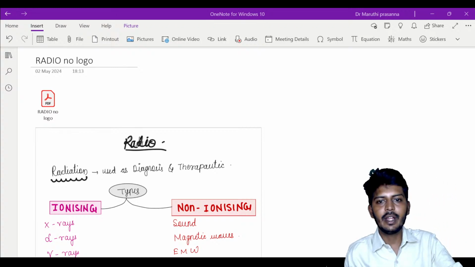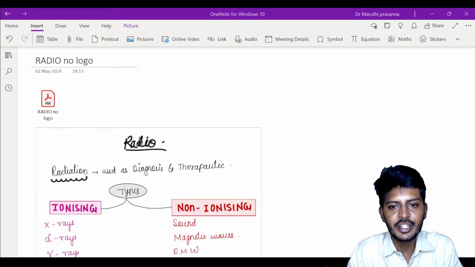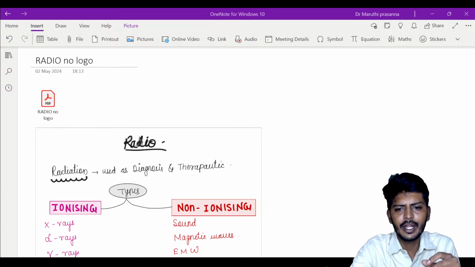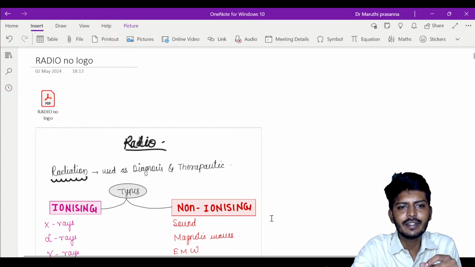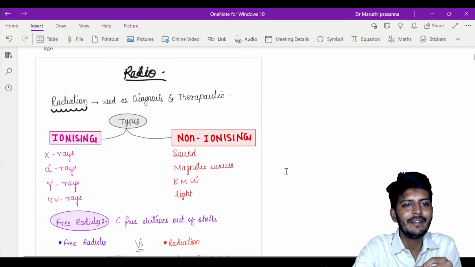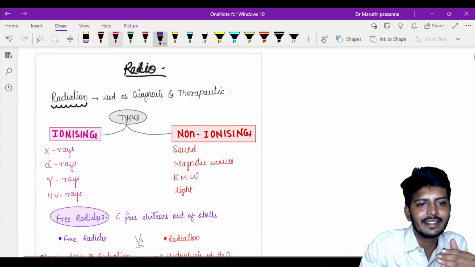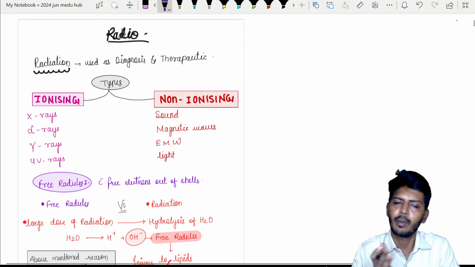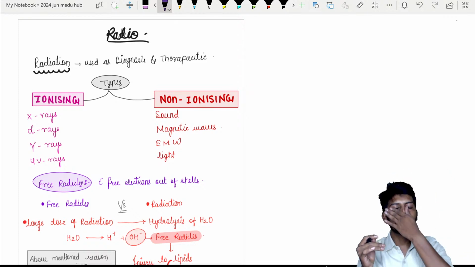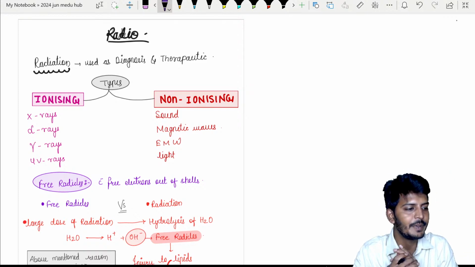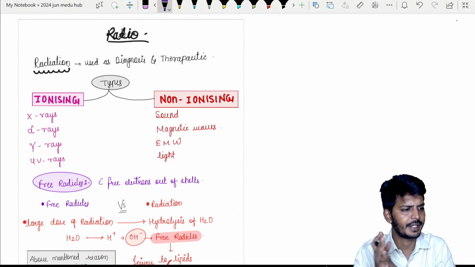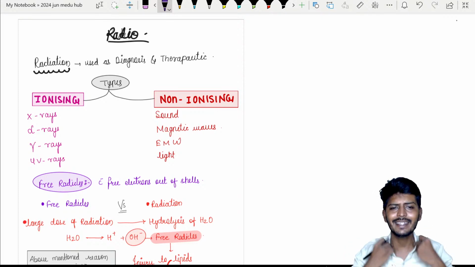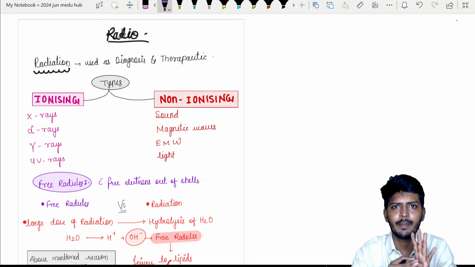So, good evening, everyone. Welcome to this session of radiology. In this session, we are going to discuss topics which have been previously very much asked in our FMG exam. That's the first thing. Second, radiology is a very easy subject. With respect to the exam, since it is an easy subject, what exactly do we need to know? Basics are very important.